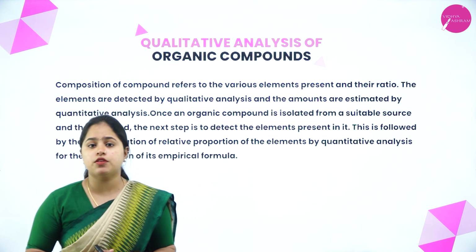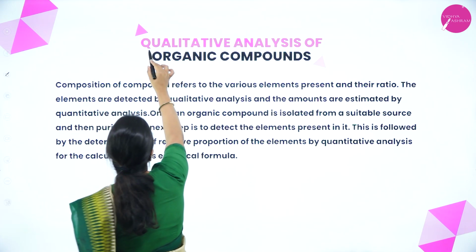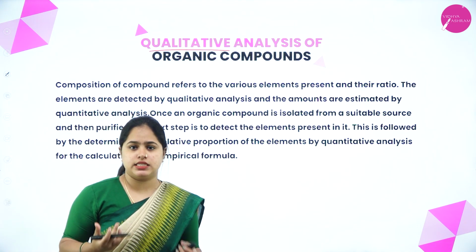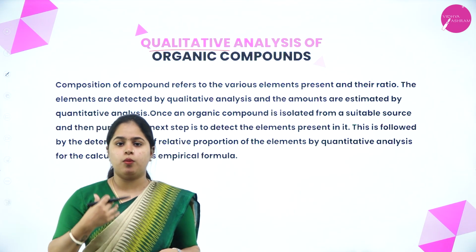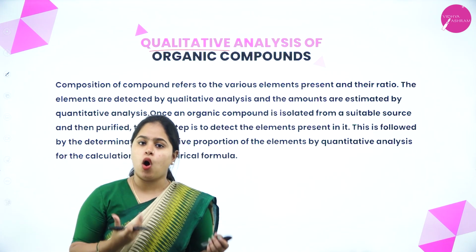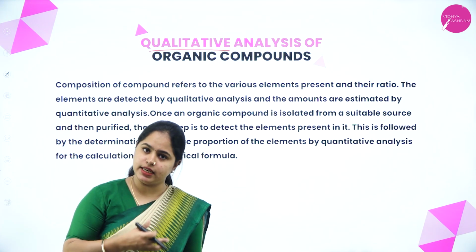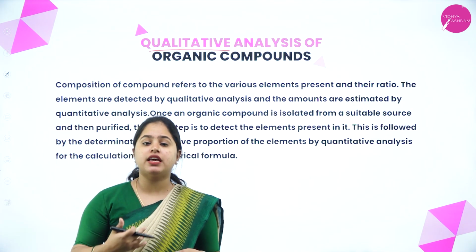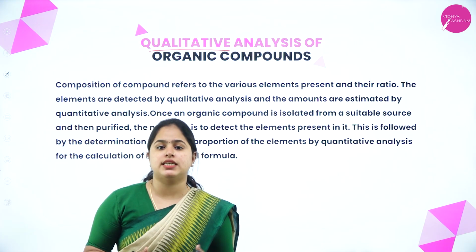Right. So let's begin with the first one, that is qualitative analysis of organic compounds. From the word itself, we can determine what we are going to study here. Qualitative analysis of organic compounds means that in an organic compound, we are going to determine which all elements are present. Organic compounds, we know, contain carbon as well as hydrogen. So apart from carbon and hydrogen, if there are any other elements also present, we determine it using qualitative analysis of organic compounds.